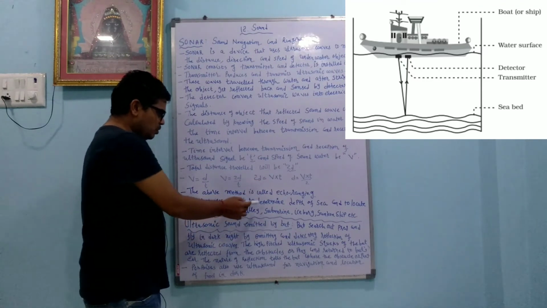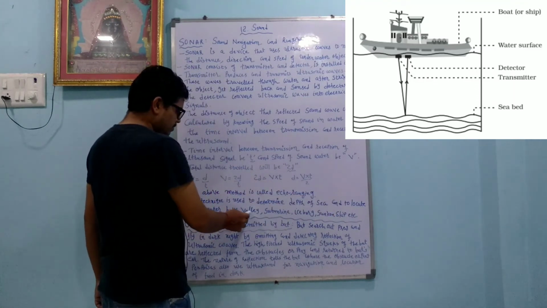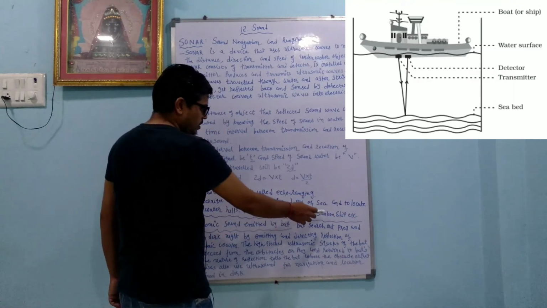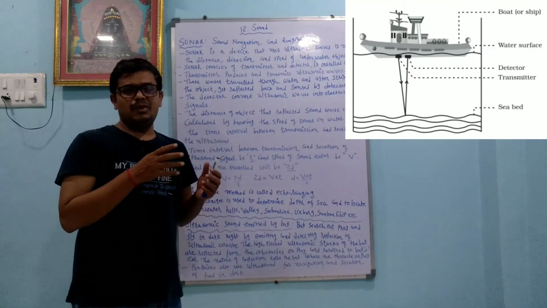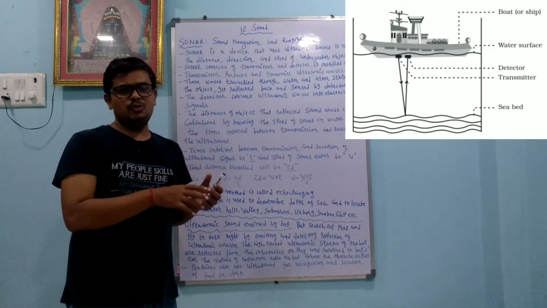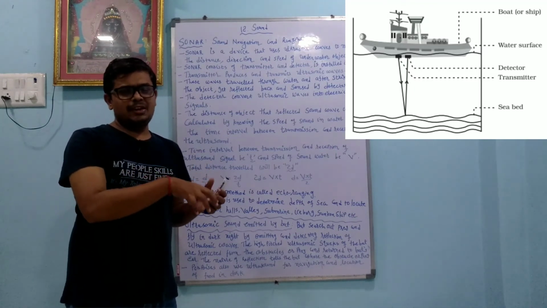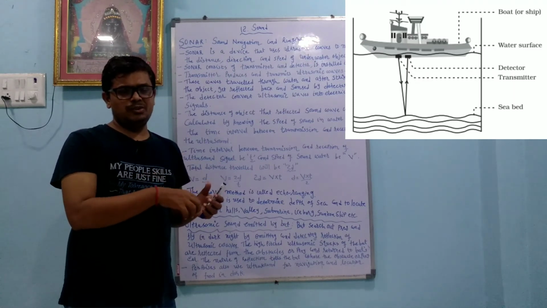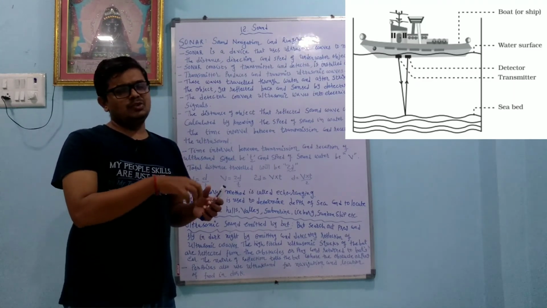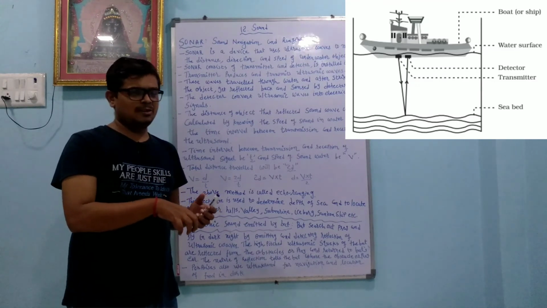This technique is used to determine the depth of the sea and to locate underwater hills, valleys, submarines, icebergs, sunken ships, etc. So suppose we want to know about Dwarka, which merged into the water, we can know what is inside the ocean, as well as the Titanic, which also sank into the water. That also we can know, the exact location of the Titanic.